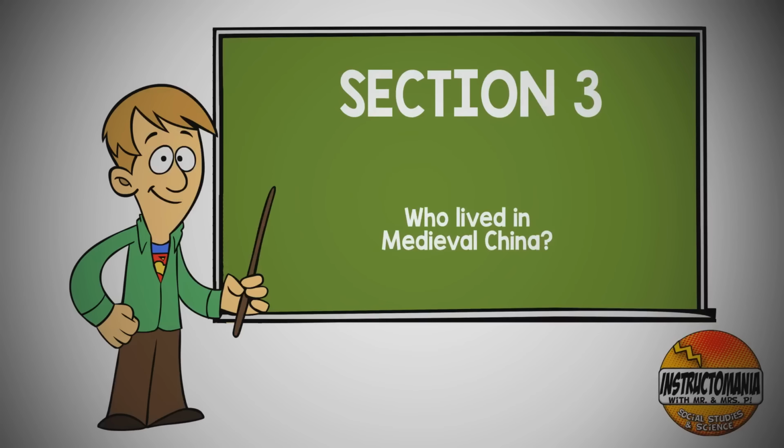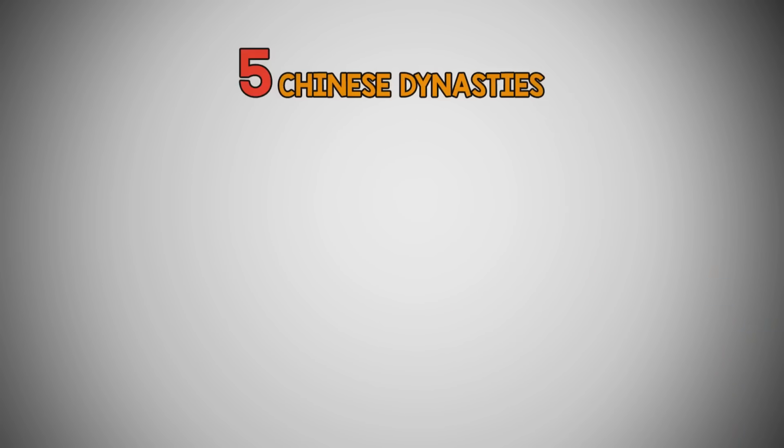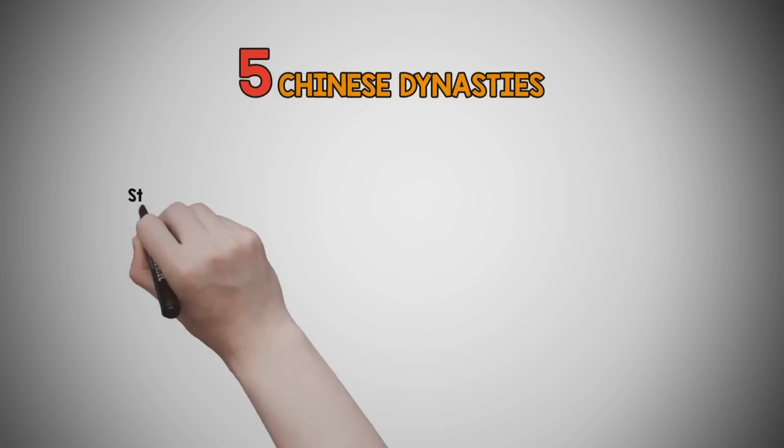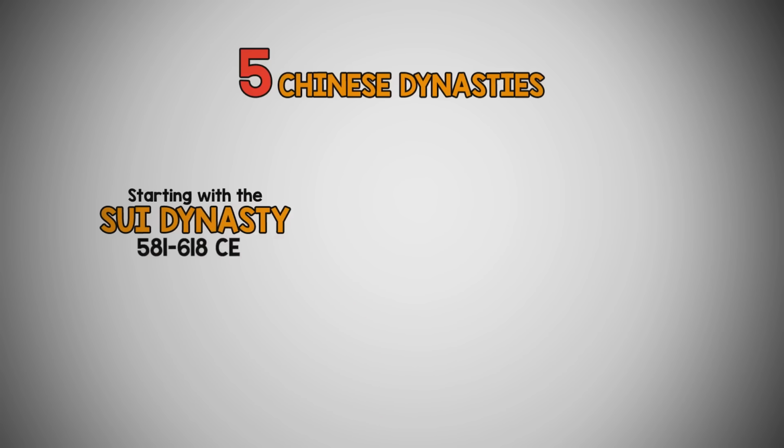Section 3. Who lived in medieval China? Five Chinese dynasties continued into the Middle Ages, starting with the Sui dynasty from 581 to 618 CE and ending with the Ming dynasty in 1644 CE.